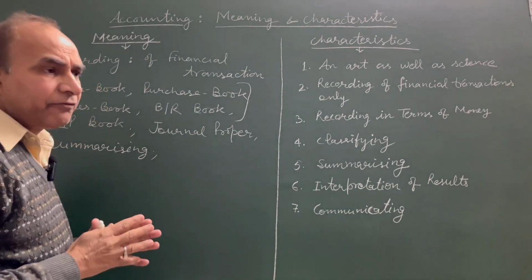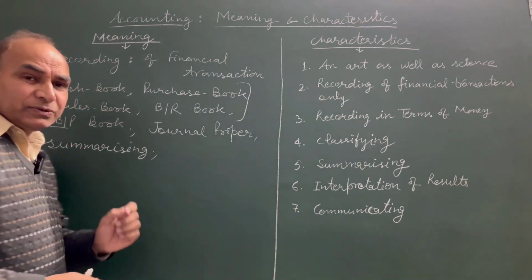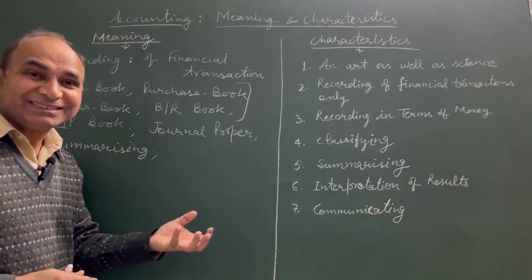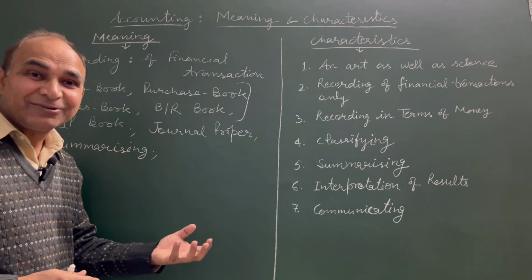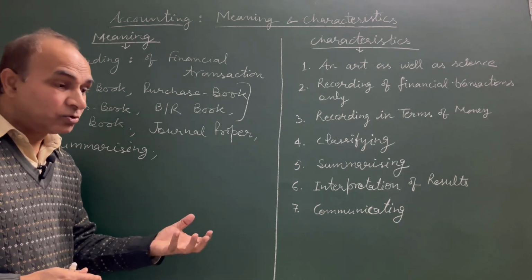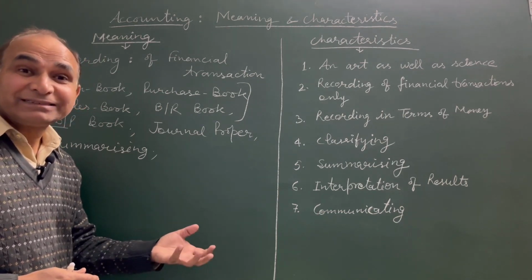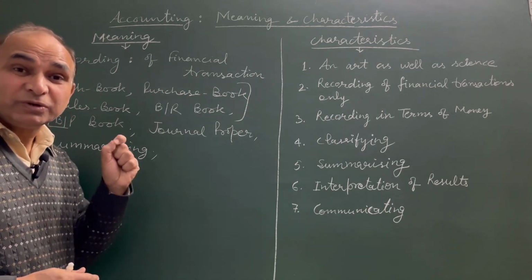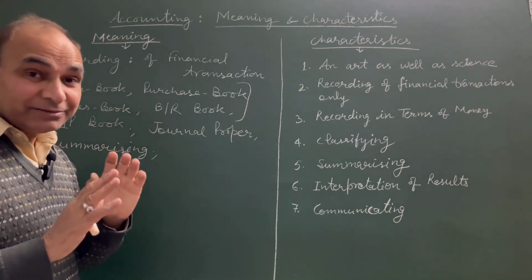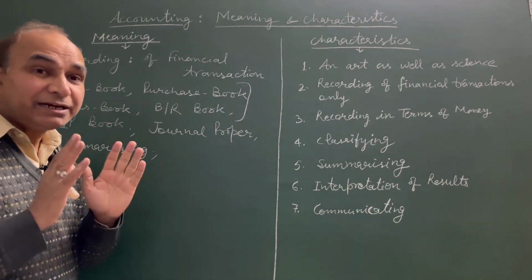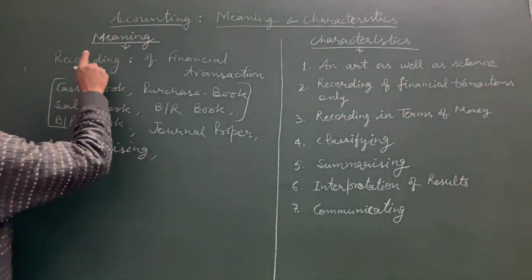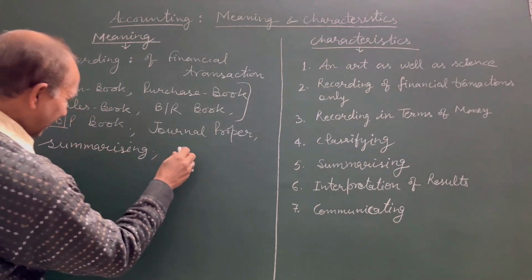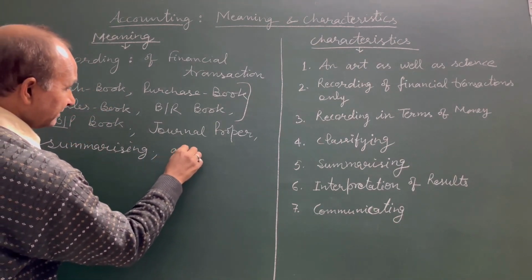At any point of time, through summary, you may come to know total sales, total purchase, total cash in hand, total cash spent, total assets, total liabilities, and total of other expenses in the business. This is done through summarizing. Try and understand this. Accounting means recording, summarizing, and further it is analyzing.